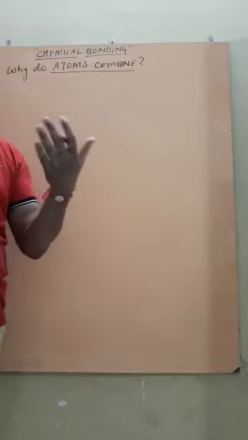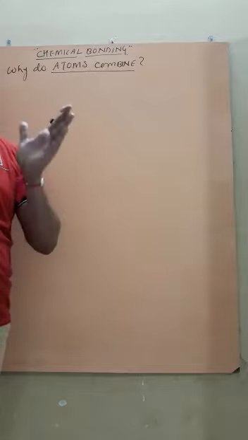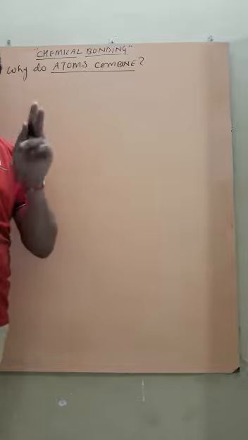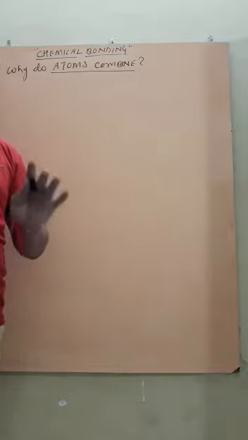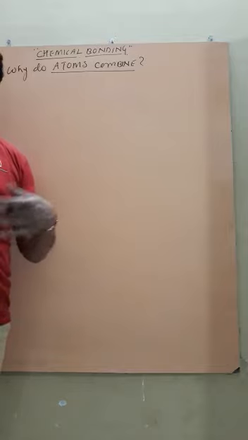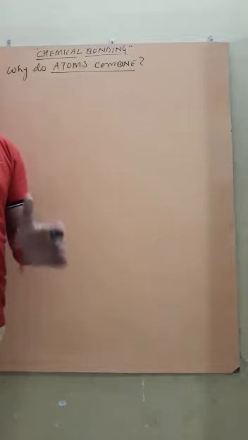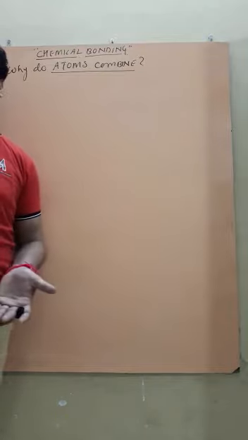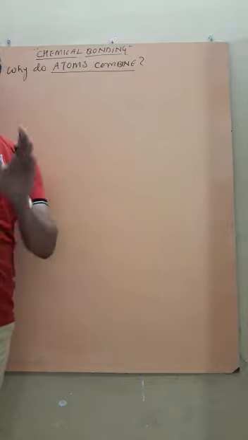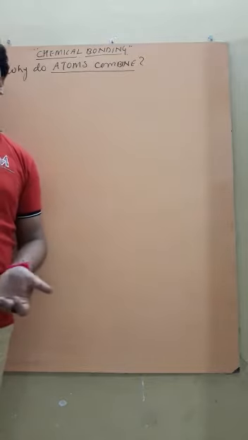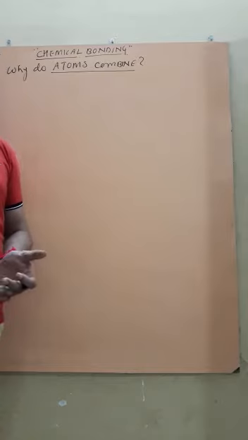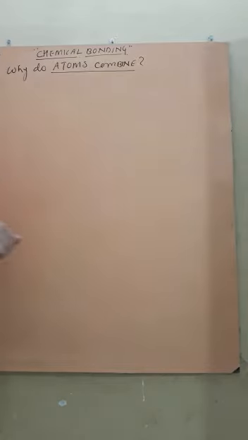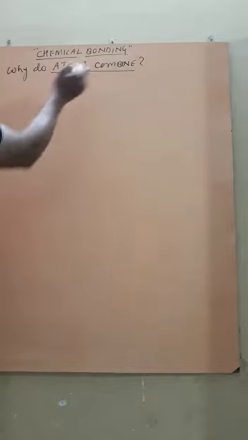That is, they are unstable. If the valence shell has 8 electrons, or in the case of hydrogen 2 electrons, then it is considered a stable configuration. But most elements' atoms do not have such a configuration. So to complete the octet or duplet, they combine with atoms of other elements having the same unstable configuration. So here we can get the answer: why do atoms combine?